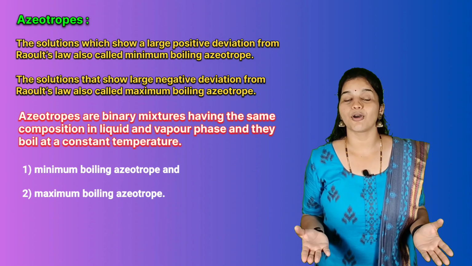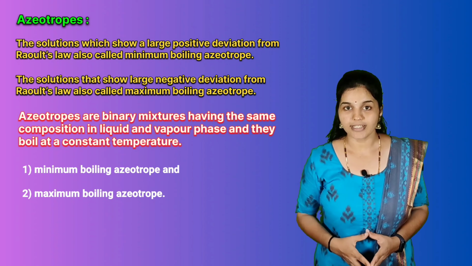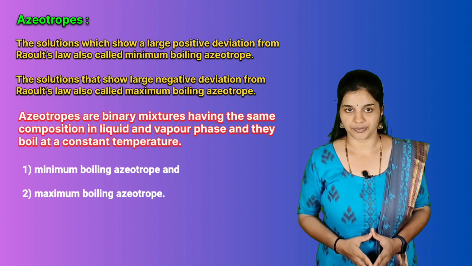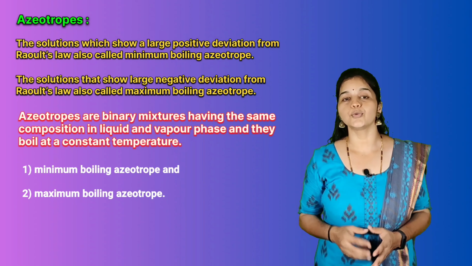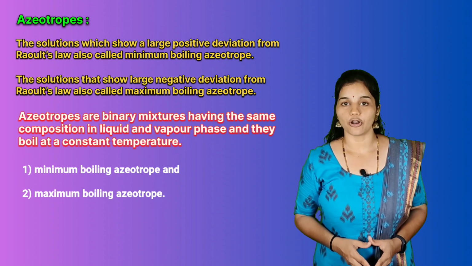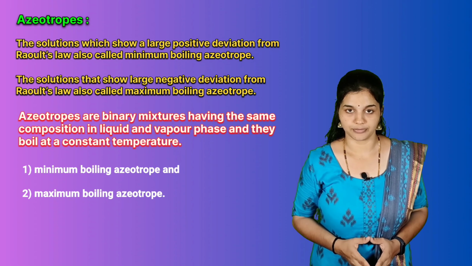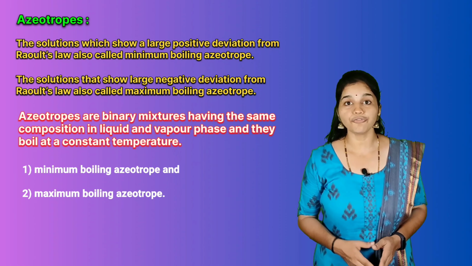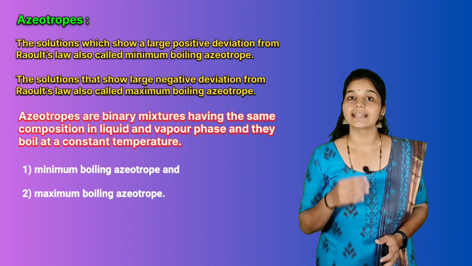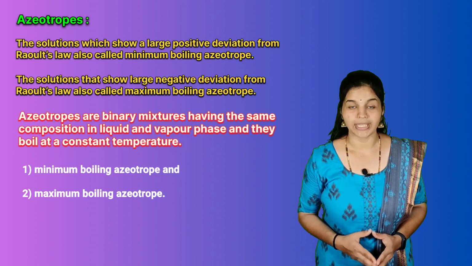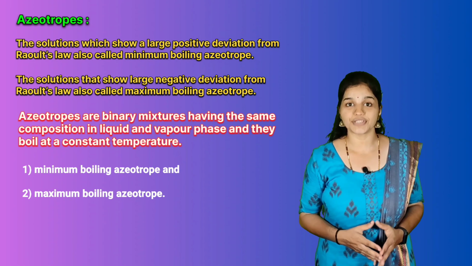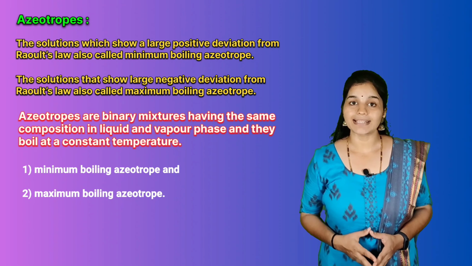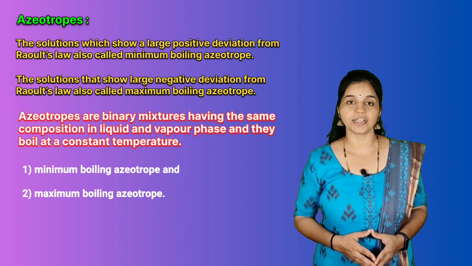Why is the name minimum boiling azeotrope? It is because when we plot a constant pressure phase diagram for such a mixture, its temperature goes through a minimum. So it is called minimum boiling azeotrope. On the other hand, in the constant pressure phase diagram of maximum boiling azeotrope, temperature goes through a maximum. As told earlier, the solutions which show a large negative deviation from Raoult's law form maximum boiling azeotrope at a specific composition.